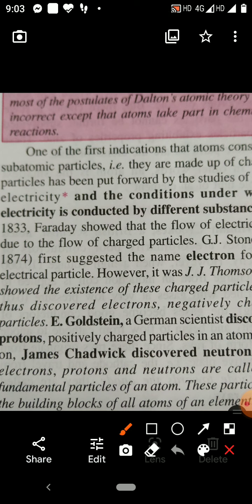According to the modern atomic theory, atoms are divisible. Dalton has told atoms are indivisible. Now atoms become divisible. Atoms are neither created nor destroyed, told by Dalton, but now atom is destructible.